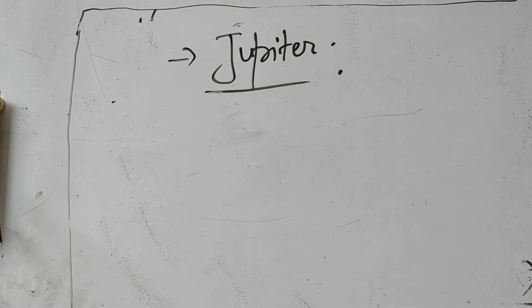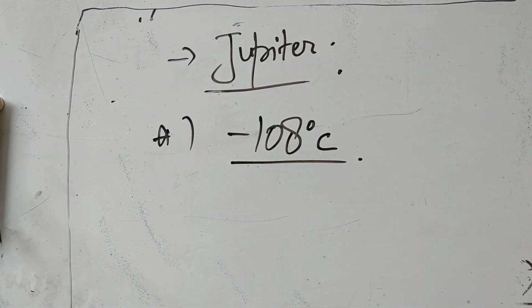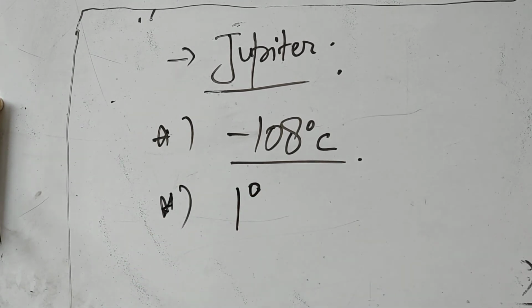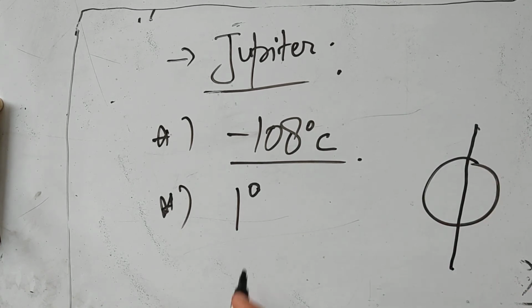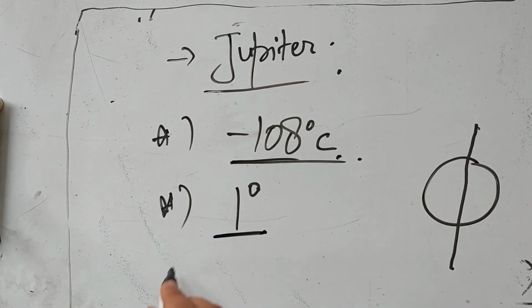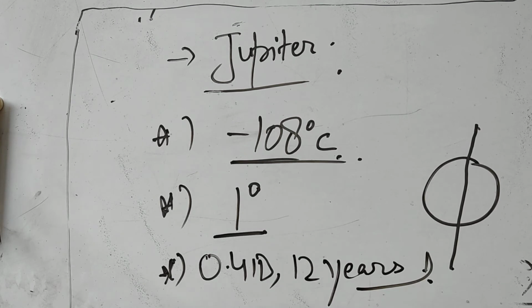If we talk about the average temperature on Jupiter, obviously it will be less than Mars, so that's around minus 108 degrees Celsius. This is the average temperature on Jupiter, and its axis of rotation is at about 1 degree. So it will be just slightly tilted. Also, it takes around 0.41 days to complete a rotation, and for the revolution it takes around 12 years. So this is it about the first outer planet, Jupiter.